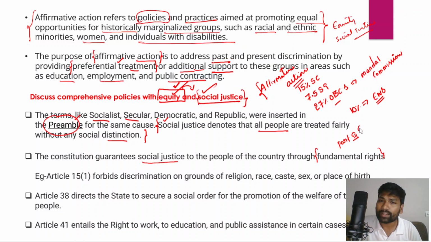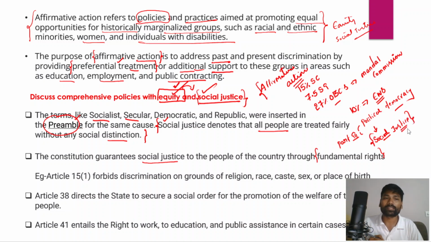rights, and these fundamental rights provide for political democracy, not economic democracy. They provided for political democracy in India, and in fact the list of fundamental rights also strengthens, or enriches, the social justice principle. For example, Article 15 Clause 1 of the fundamental rights forbids discrimination on the grounds of religion, race, caste, sex, and even place of birth.